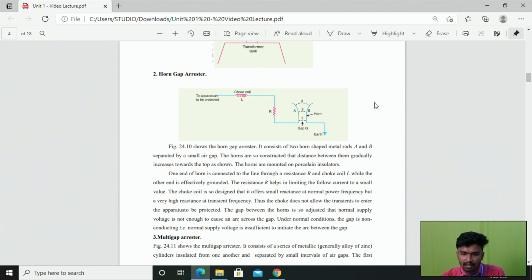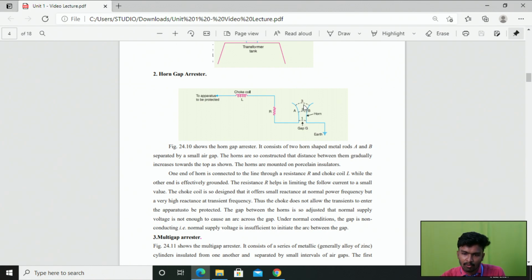The horns are so constructed that the distance between them gradually increases towards the top, as shown in this diagram. Here we have some spacing between these two metal rods. At position 1 the distance between the two metal rods is less, but at position 2 the distance between the metal rods A and B is somewhat greater than at position 1.